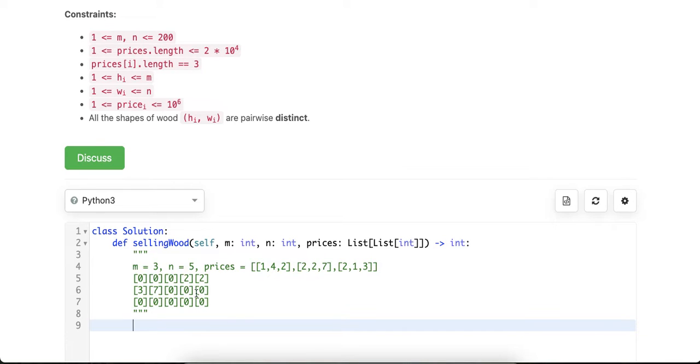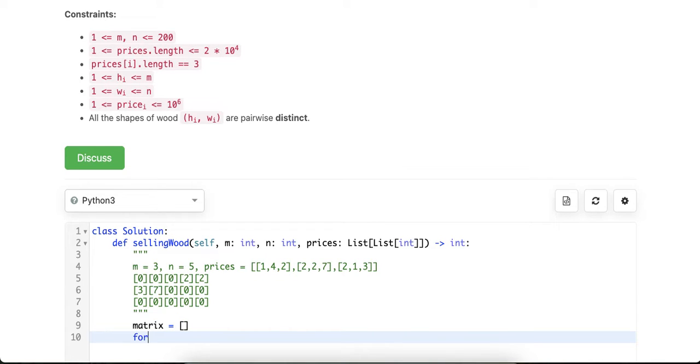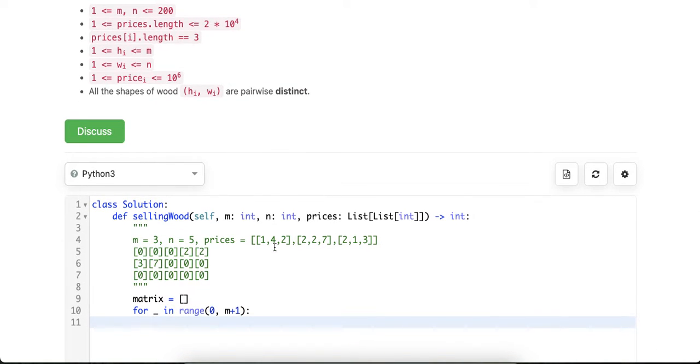To do this code implementation, from the explanation of the tactic, obviously we need to hold some kind of two-dimensional array. Let's call this matrix, and let's start everything with 0 values. So m is the height and n is the width. So what we do here is this. Why do I do +1 here? This is one of the techniques to avoid doing if else on the edge cases.